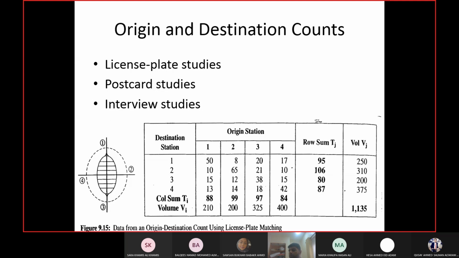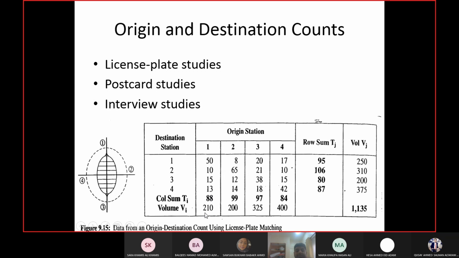First of all, for each row and column, I will calculate a factor. And that factor will be the ratio of volume upon the summation. So for example, if you want the factor for the first row, it will be 250 upon 95. 250 volume upon 95, which is summation of the row. If you want the factor for the first column, it will be 210 upon 88.